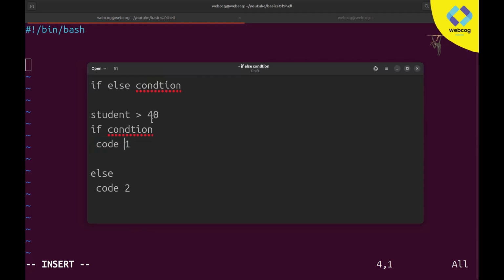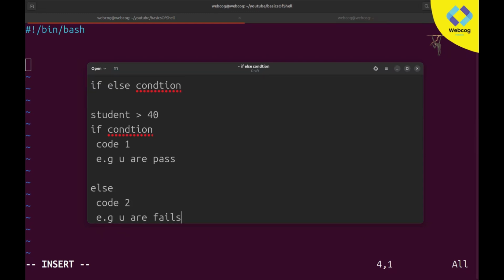But if the student's marks are smaller than, meaning less than, 40, then the else block will be run. It will not execute both code 1 and code 2. For example, code 1 is for you are pass and code 2 is for you are fail.